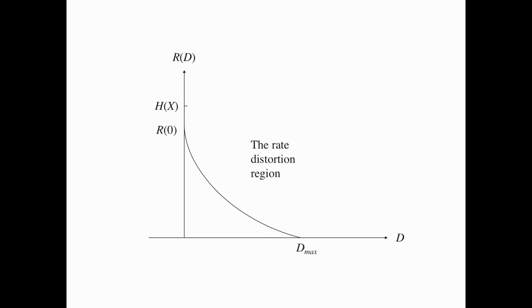This is an illustration of the R(D) curve. Note that R(D) is non-increasing and convex. R(D) is equal to 0 for D greater than or equal to D_max, and R(0) is less than or equal to H(X).